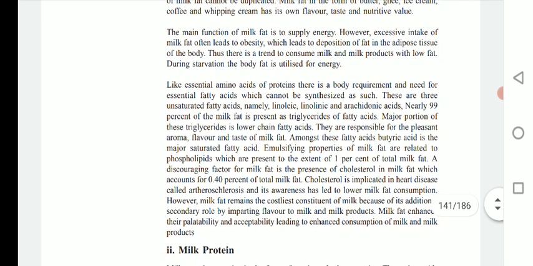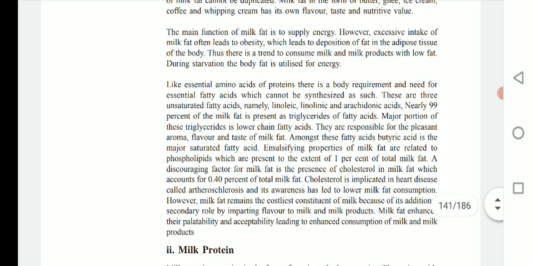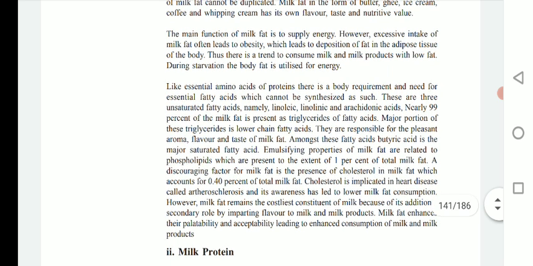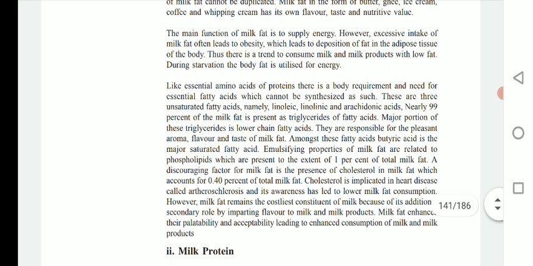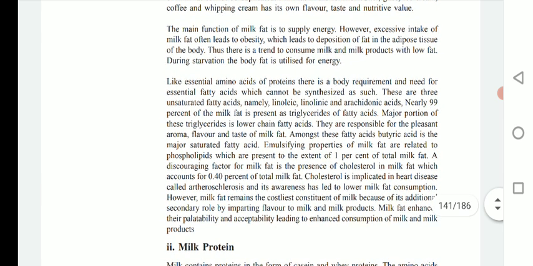Okay, so if you consume milk in a balanced quantity, then there is no problem. But if you consume milk in a high quantity, and besides high quantity, if you consume high fat content milk, then it creates a problem: you gain weight and the fat gets deposited in adipose tissue and